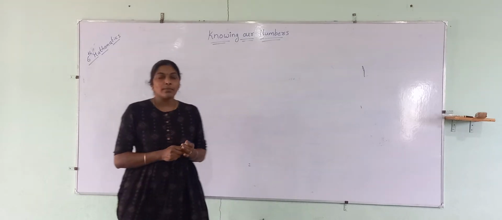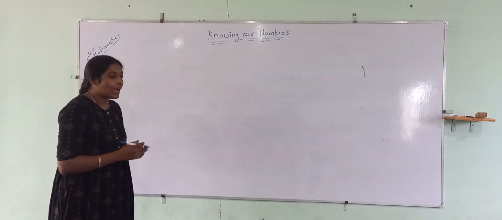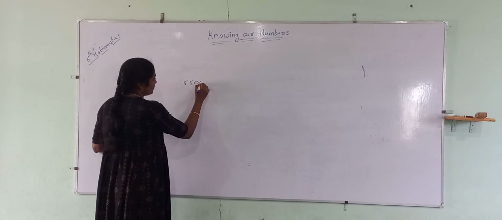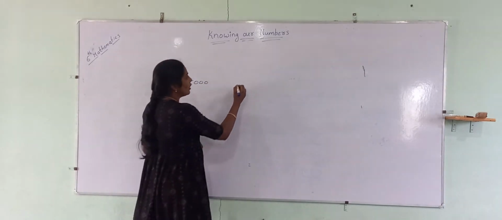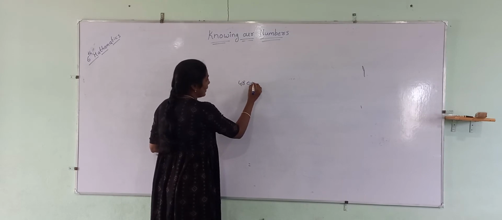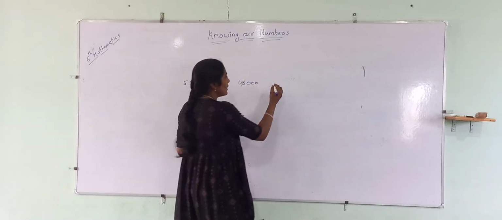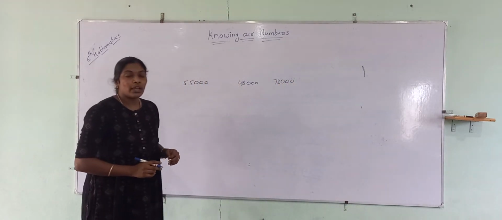For example, I am going to buy a TV for my home, and the cost of the TV is 55,000, and a washing machine which costs 48,000, and an AC which costs 72,000.